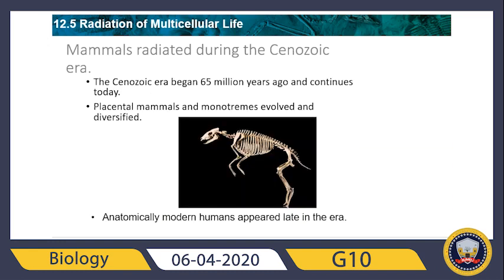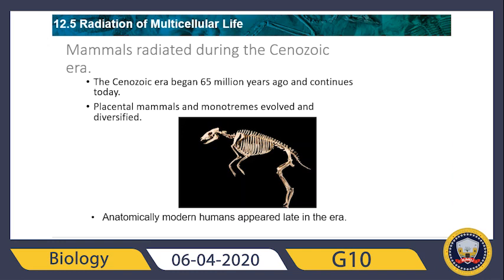So guys, now let us start with the third main idea. Mammals radiated during the Cenozoic era. The Cenozoic era began 65 million years ago and continues today. This era is divided into two periods, the Tertiary and the Quaternary.